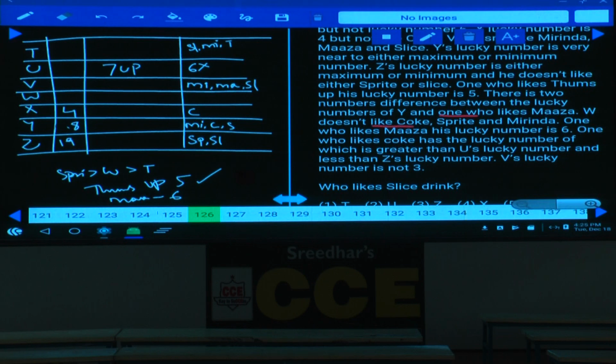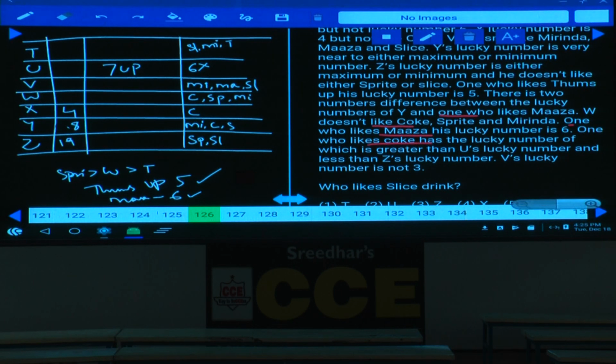W does not like Coke, Sprite and Mirinda. Next one. And next one: the one who likes Maaza, his lucky number is 6. That information is not required, anyhow we got that information.